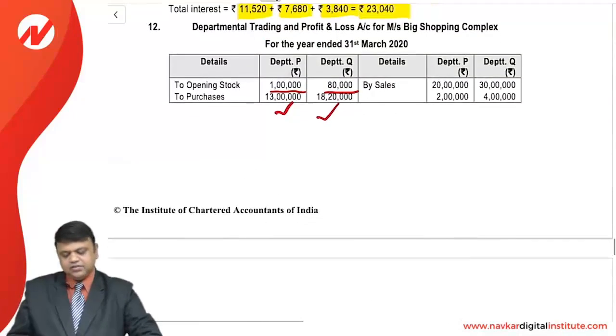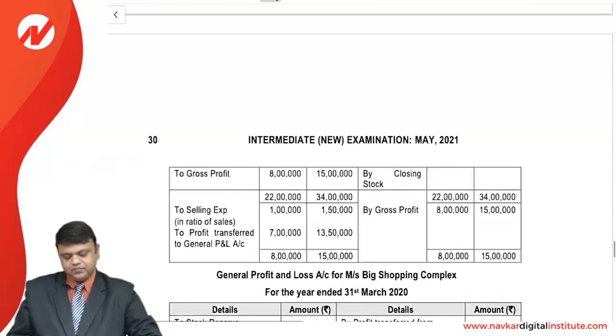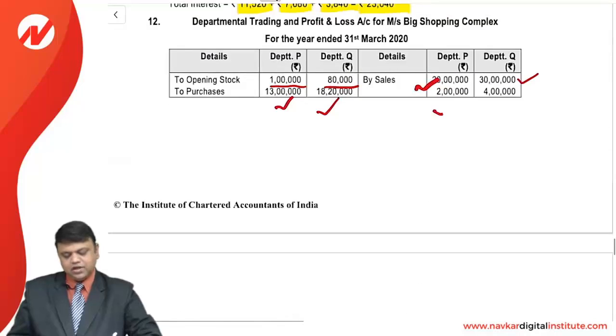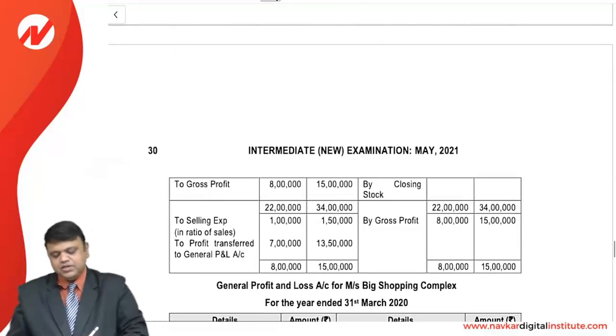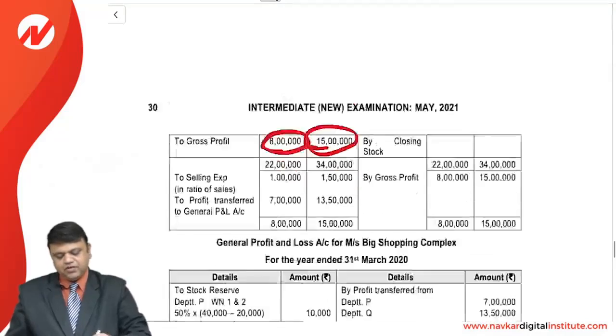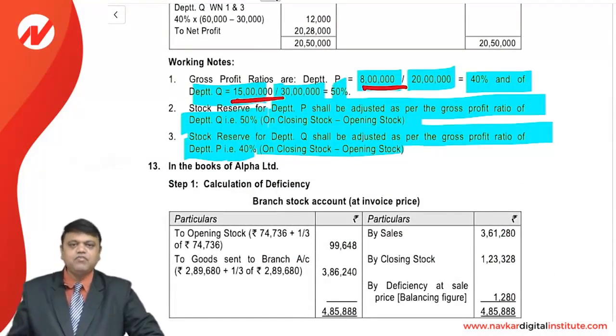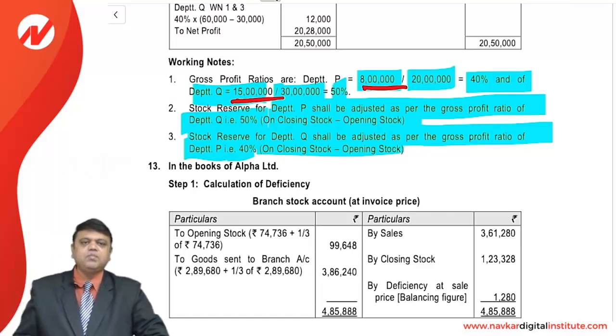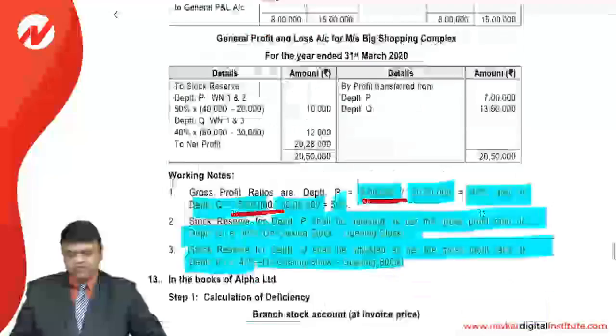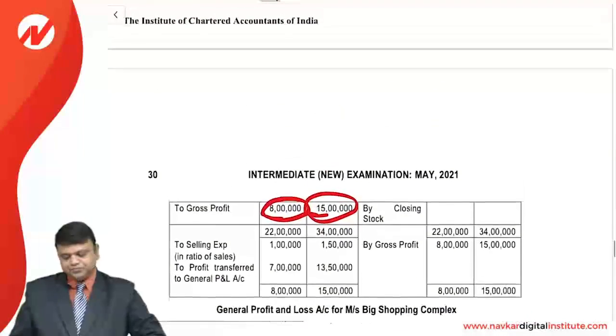On the other side, sales is also provided, 20 lakhs and 30 lakhs, and closing stock, that is 2 lakhs and 4 lakhs. So we will have the GP of 8 lakhs and 15 lakhs, which we have already considered. So we will have a 40% GPR in Department P and 50% GPR in Department Q.